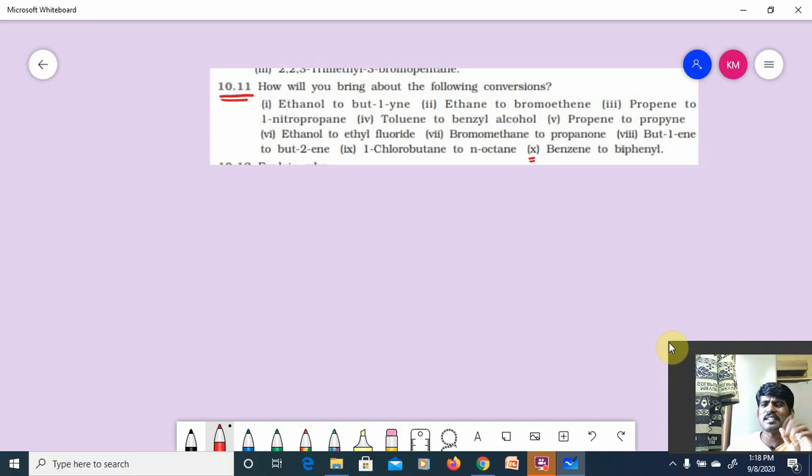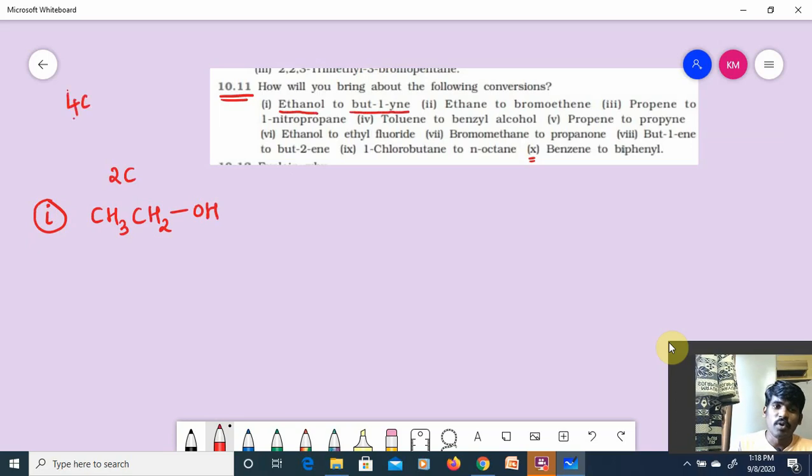Conversions are very interesting, of course, in another way. I like organic conversions. I like solving organic conversions, which are very interesting and very important for competitive exams as well as boards. First conversion, what they have given: ethanol to butanone. Ethanol, what is the formula? CH3CH2OH. Ethanol, how many carbon compound? 2 carbon. Butanone, how many carbon compound? Sorry, butanone is 4 carbon.